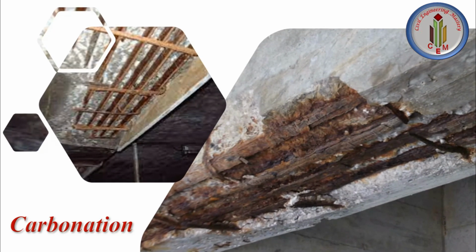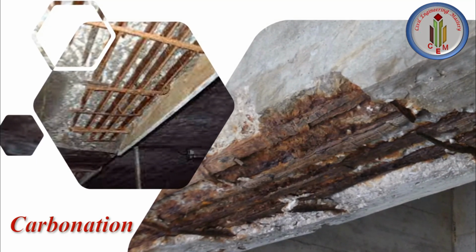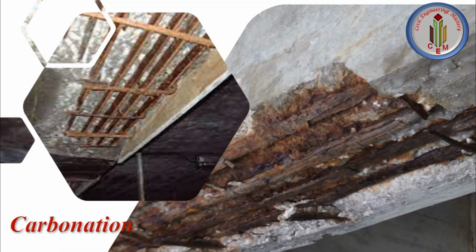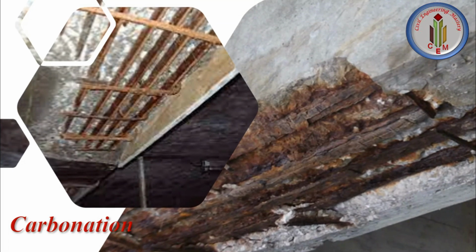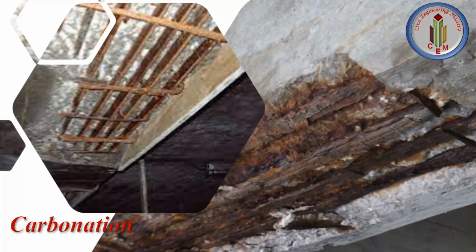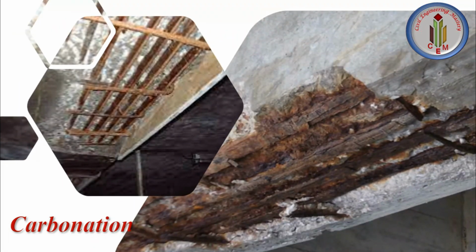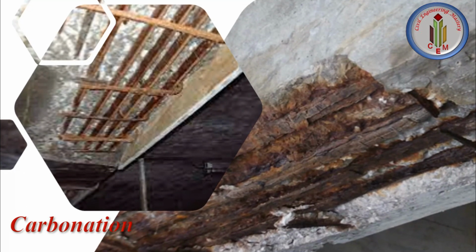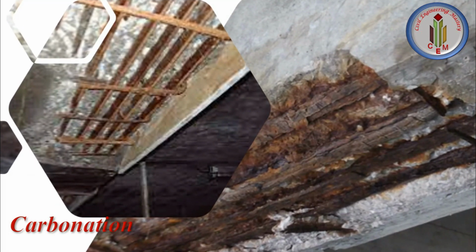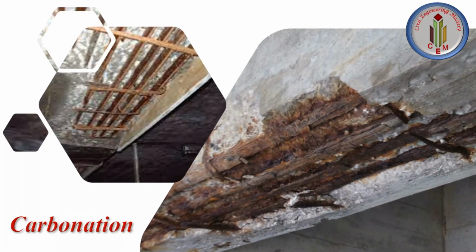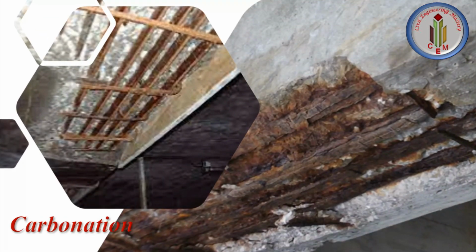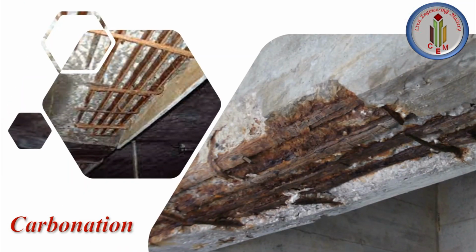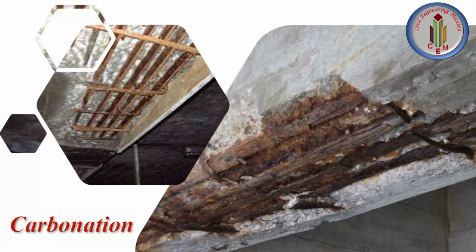It occurs in buildings that are exposed to rainfall, are shaded from sunlight and have low concrete cover over the reinforcing steel. It occurs when carbon dioxide from the air penetrates the concrete and reacts with hydroxide to form carbonates. In the reaction with calcium hydroxide, calcium carbonate is formed. This reaction reduces the pH of the pore solution to as low as 8.5, destroying the passive film on steel rebars. The amount of carbonation is significantly increased in concrete with a high water cement ratio, low cement content, short curing period and low strength.